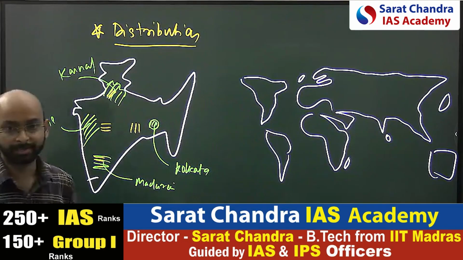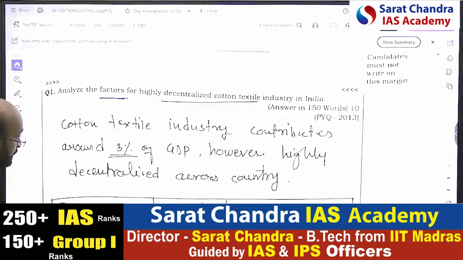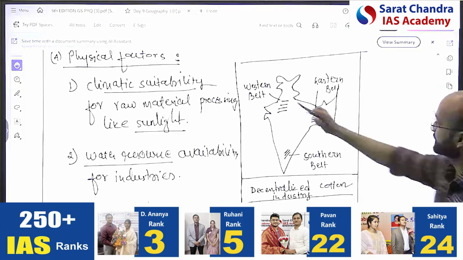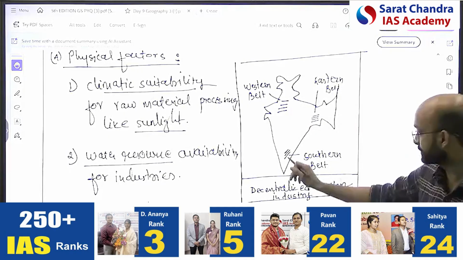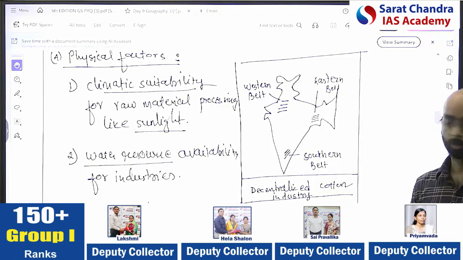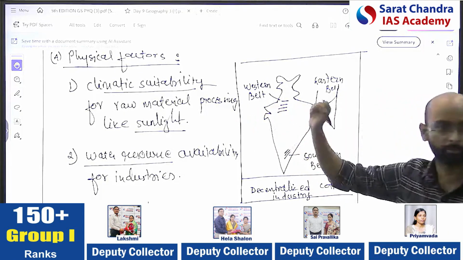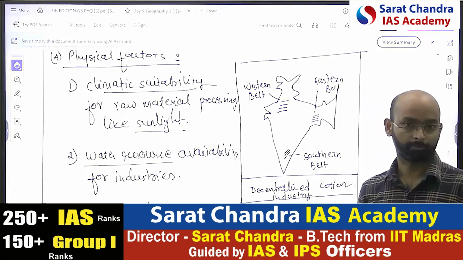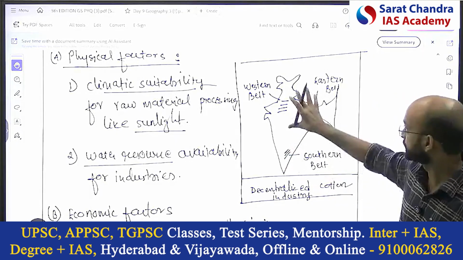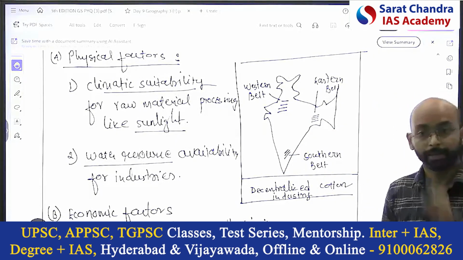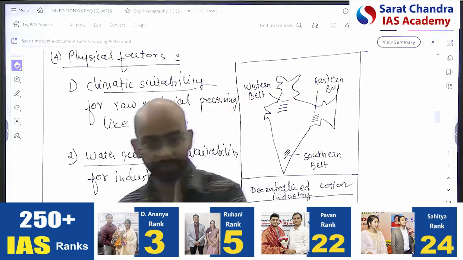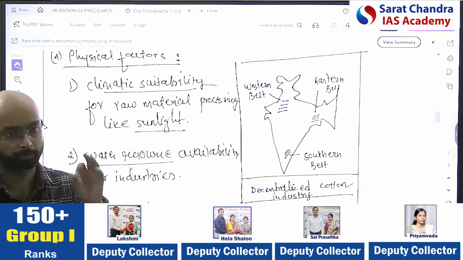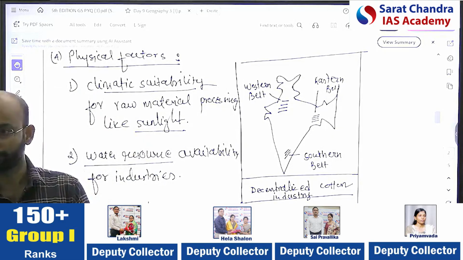Now suppose the textile industry, for example. Let's see my answer here. What I did is divide it into 3 locations: Western Belt, Eastern Belt, and Southern Belt. We know these 3 belts are there. Here I could have given Ludhiana, which is very popular. Here Coimbatore is popular. Here Kolkata is popular. So this is the representation of distribution. For any geography question related to distribution, a map is non-negotiable. You have to draw. That's the learning.